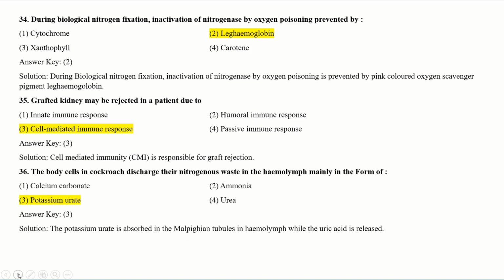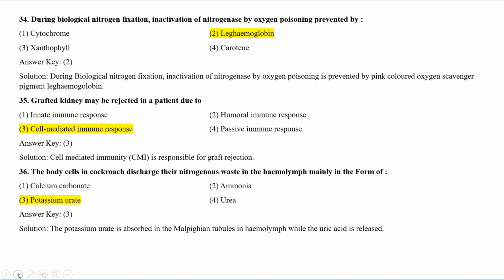Next question. The body cells in cockroach discharge their nitrogenous waste in the hemolymph, mainly in the form of. You should know about the excretion in detail, so you can directly answer this question. See the options: calcium carbonate, ammonia, potassium urate or urea.